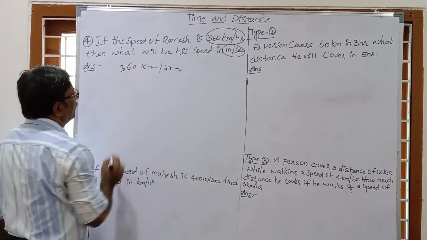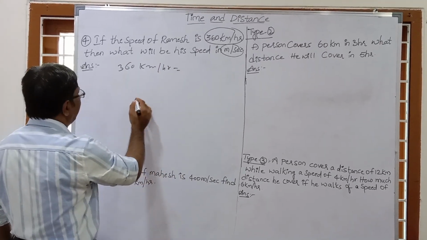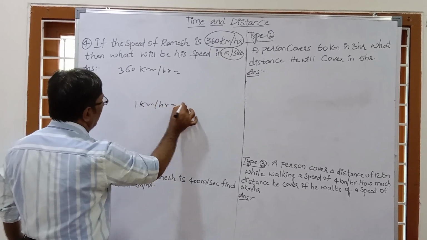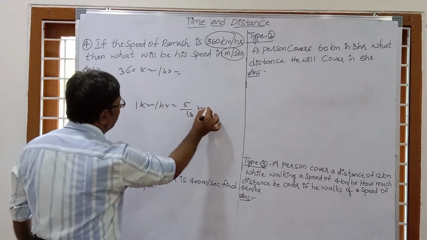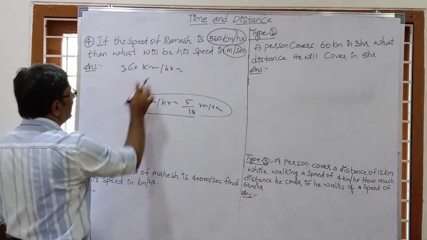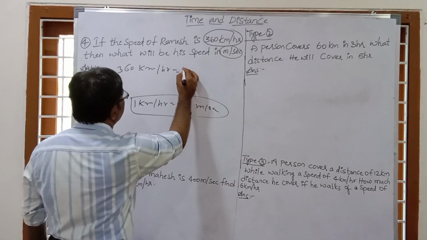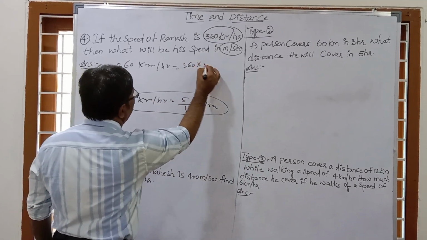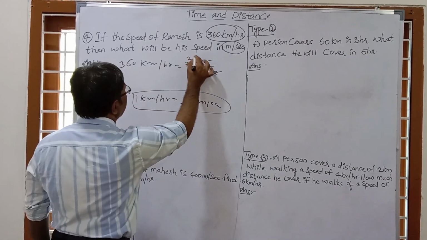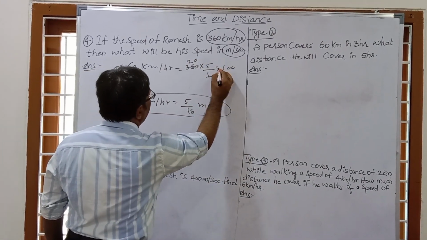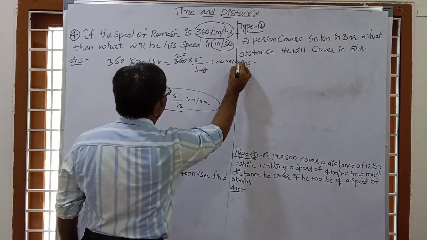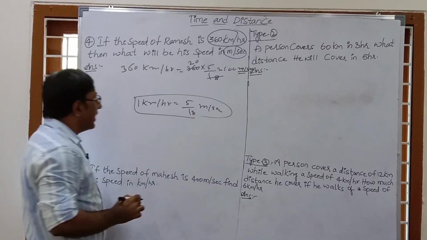kilometer per hour. So we know this technique well: 1 kilometer per hour is equal to 5 by 18 meter per second. So we use this technique. So 360 kilometer per hour is equal to how much? 360 multiplied by 5 by 18. So 18 times 20 is 360, so this is 100. So our right answer is 100 meter per second.